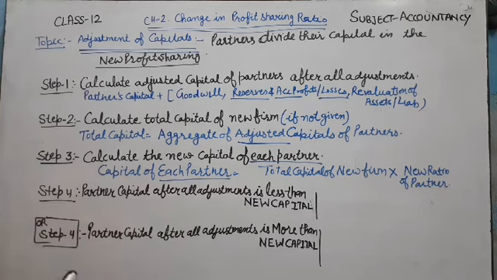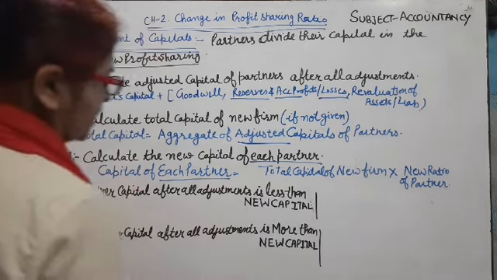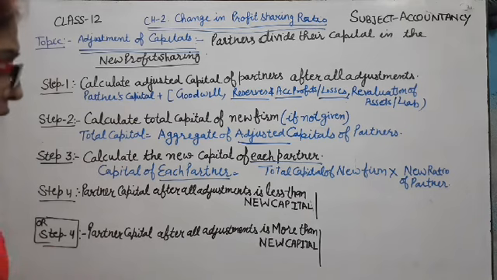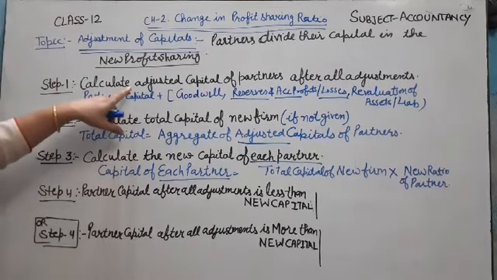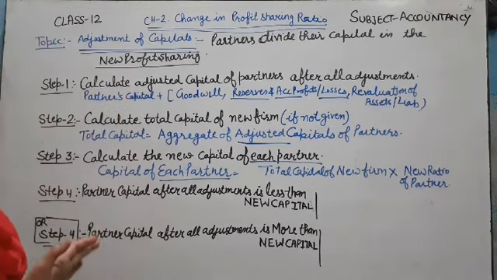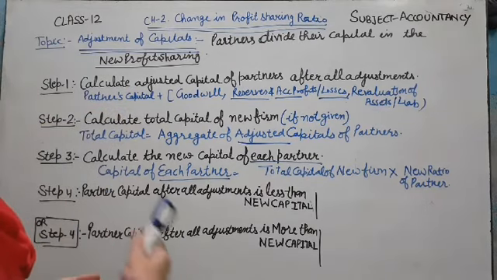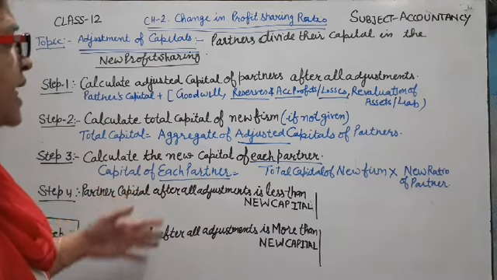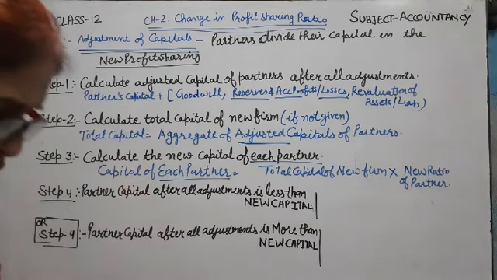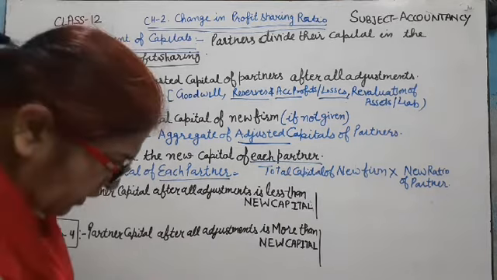If the partner's capital after all adjustments is less than new capital, this new capital is more than adjusted capital,